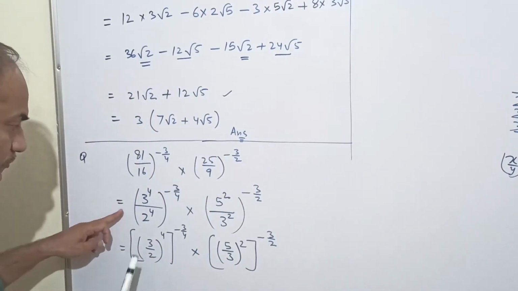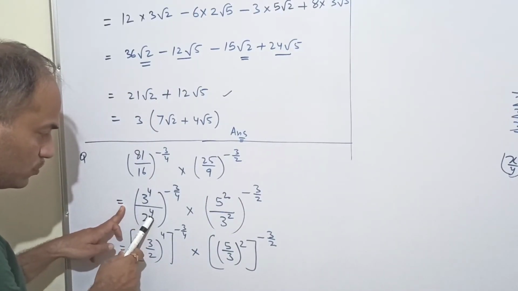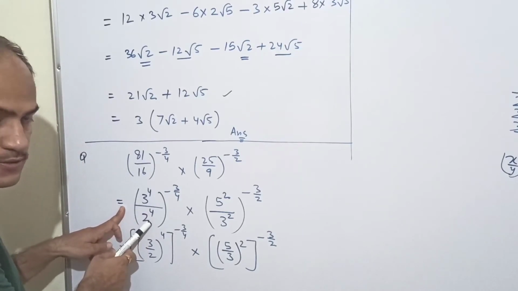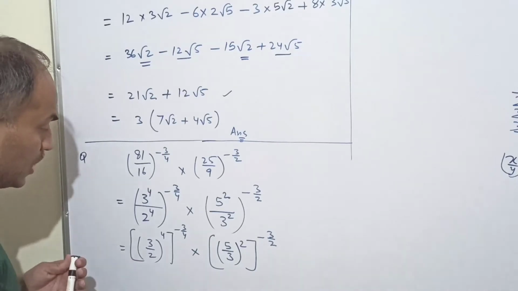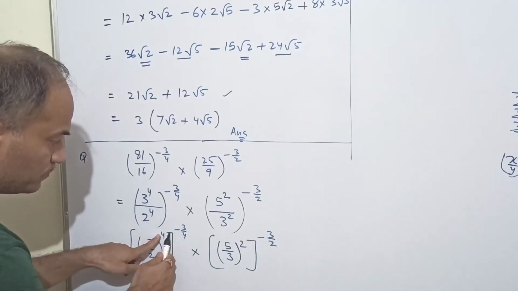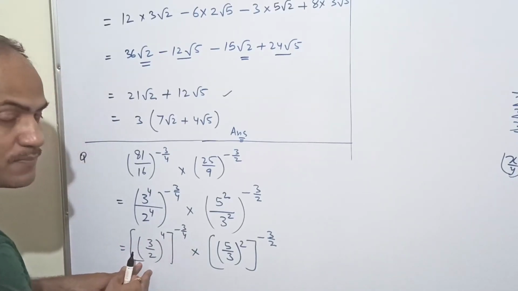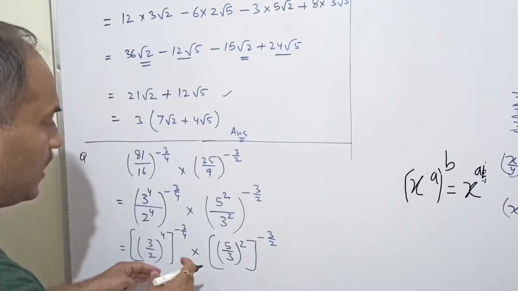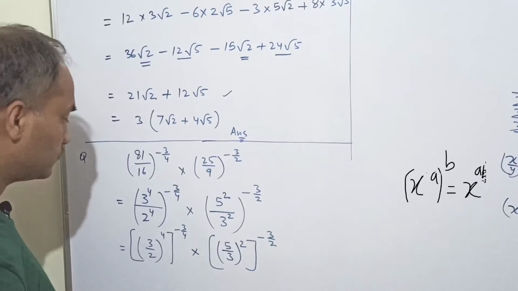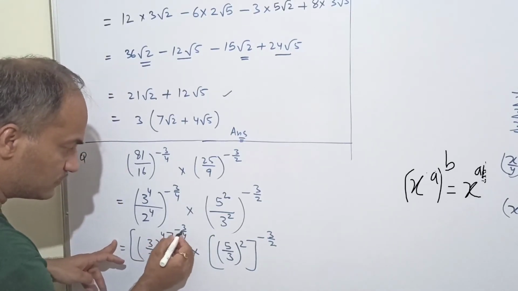So what we did here: 3 and 2 both have the same powers, so we took the power outside the bracket. Now see, these two powers are with the same expression, so they will get multiplied. Applying this formula here, these two powers will get multiplied.